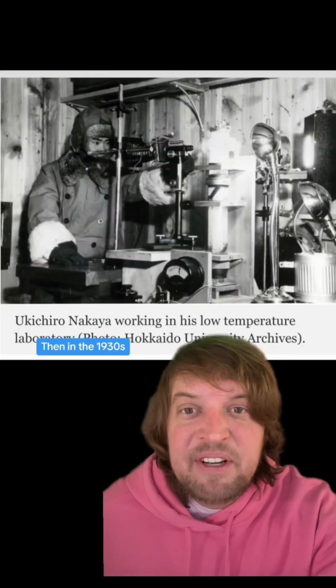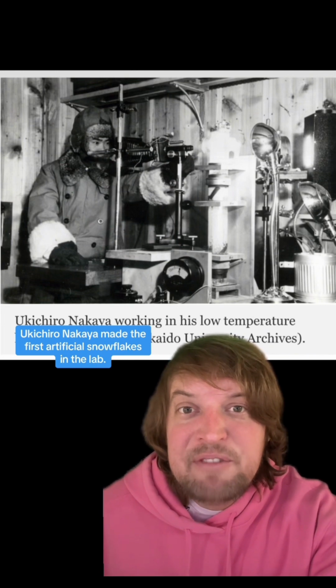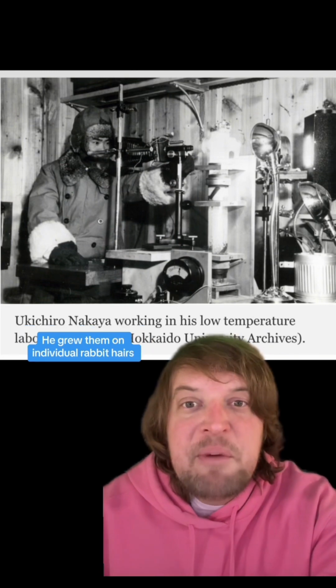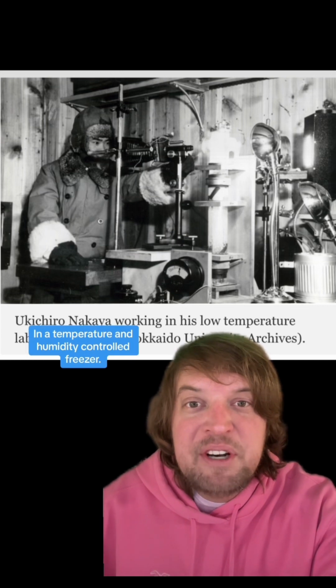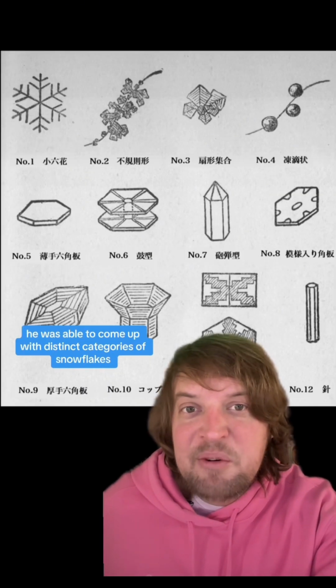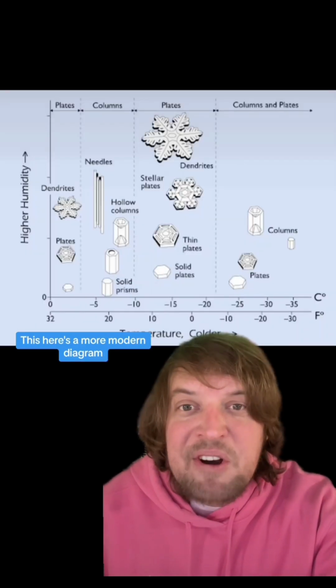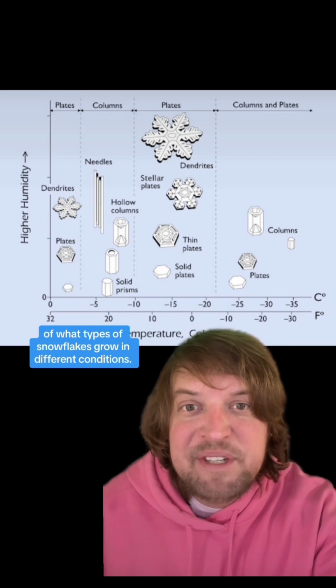Then in the 1930s, physicist and science writer Ukichiro Nakaya made the first artificial snowflakes in a lab. He grew them on individual rabbit hairs in a temperature and humidity controlled freezer. And with that, he was able to come up with distinct categories of snowflakes and describe the conditions they grew in. This here's a more modern diagram of what types of snowflakes grow in different conditions.